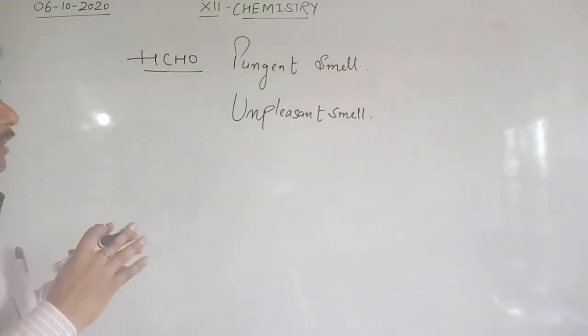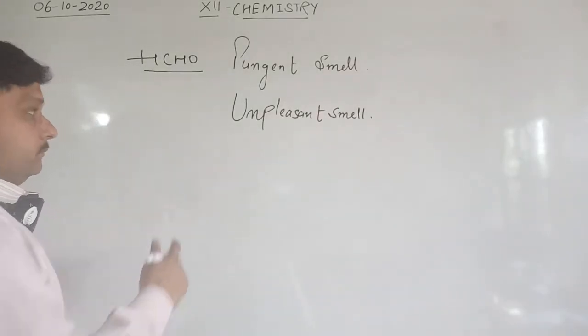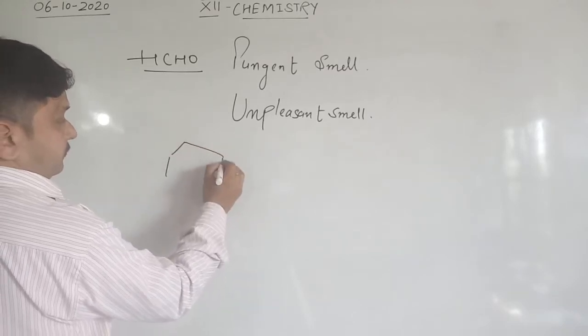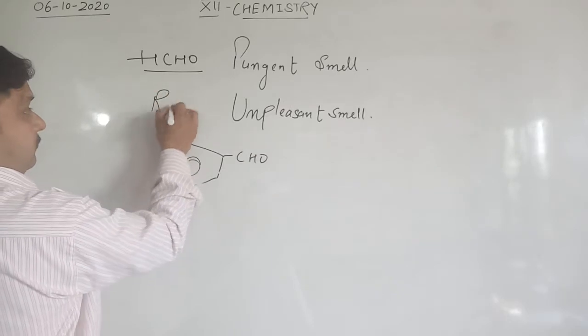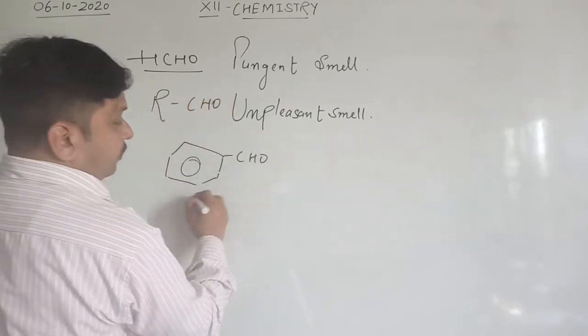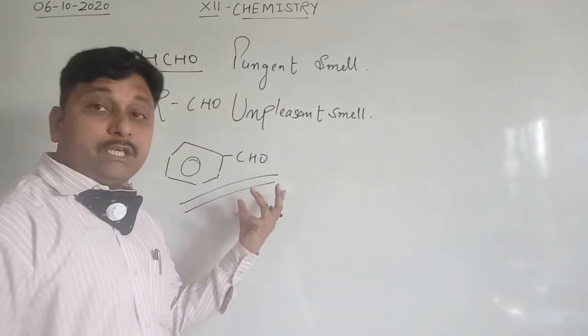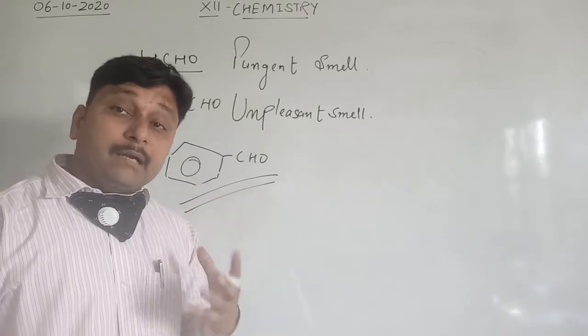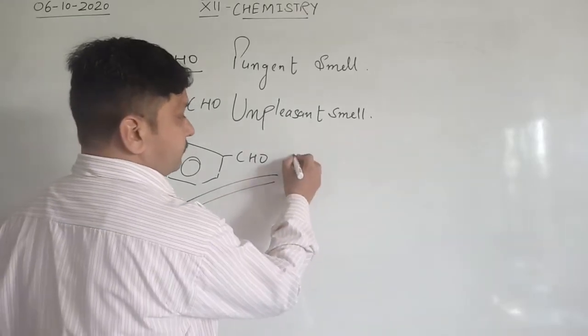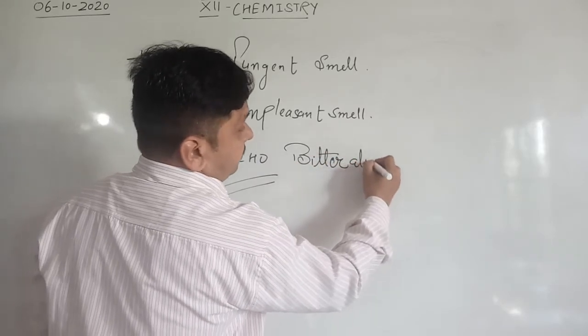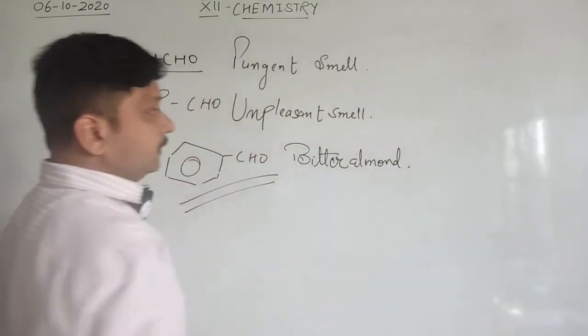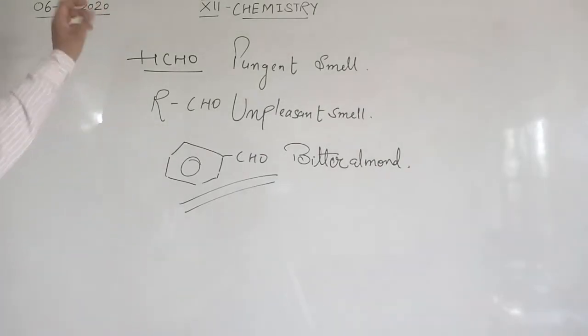If we talk about the aromatic aldehyde, that is benzaldehyde, this benzaldehyde has the tendency to show a bitter almond smell. Clear? So this is the part of the aldehydes.